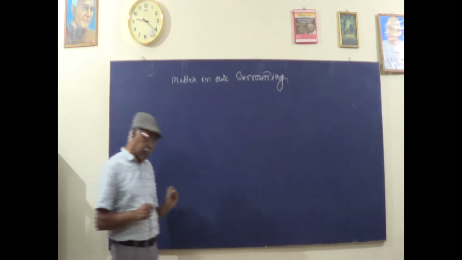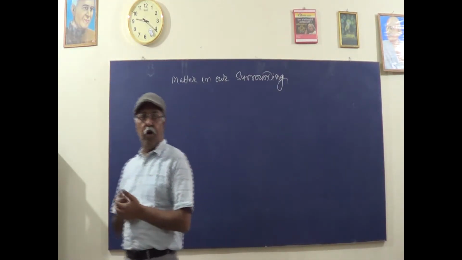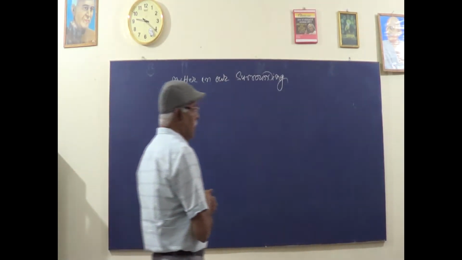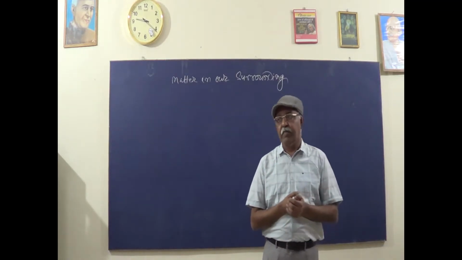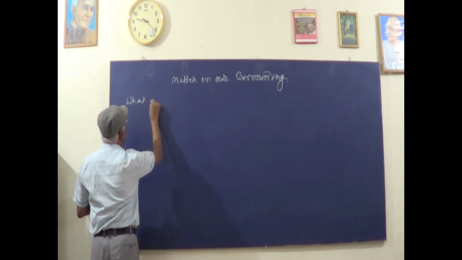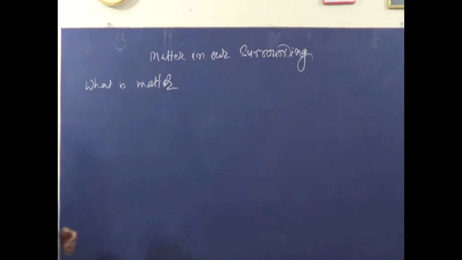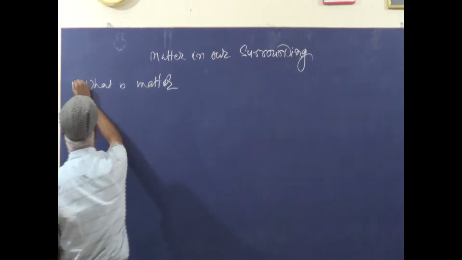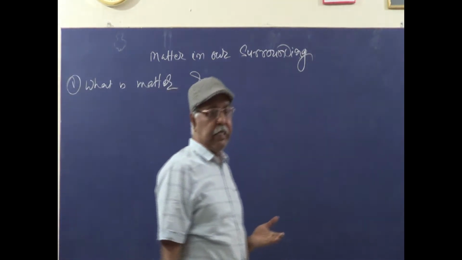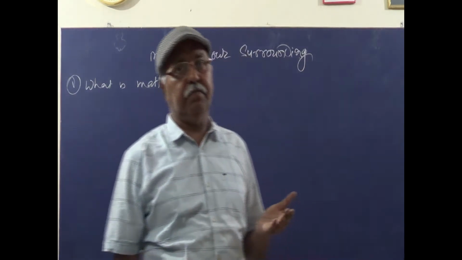Now, what is the characteristic property of matter? In ancient times also, the Indian philosophers discussed regarding matter.